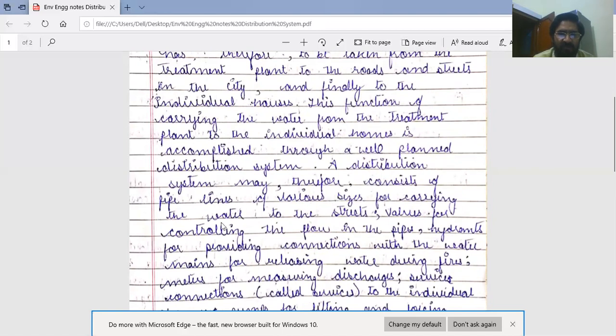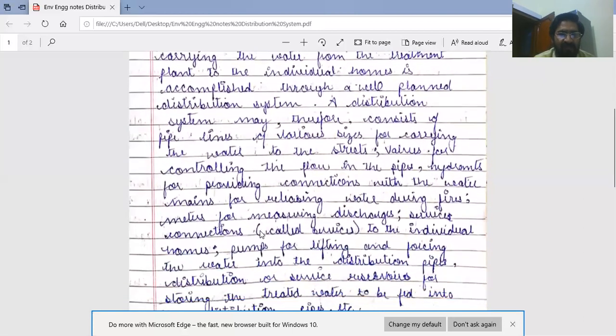Distribution system consists of pipeline of various sizes. Function of pipeline is for carrying the water to the street, and valves for controlling the flow in the pipes. And next component is part of the distribution system: hydrants for providing connections with the water mains for releasing water during fires.